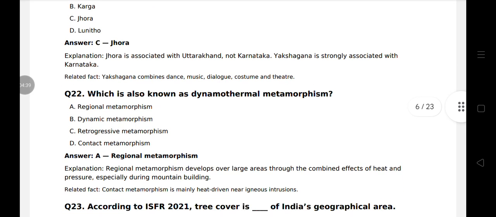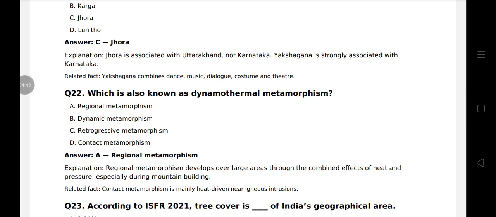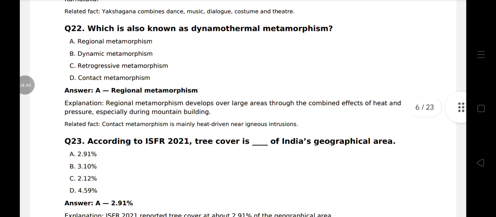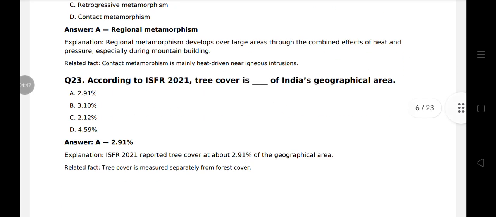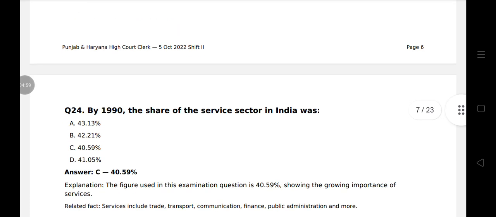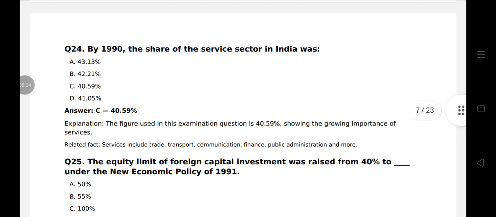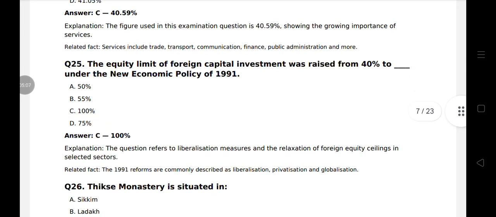Question 22. Which is also known as dynamo-thermal metamorphism, that is regional metamorphism. Question 23. According to ISFR 2021, tree cover is 2.91% of India's geographical area. Tree cover is measured separately from forest cover. Question 24. By 1990, the share of the service sector in India was 40.59%. Question 25. The equity limit of foreign capital investment was raised from 40% to 100% under the new economic policy